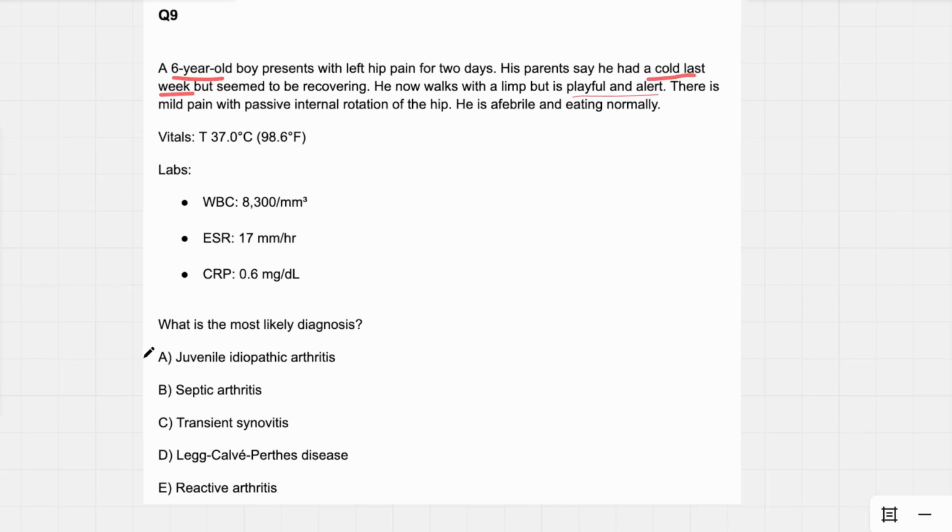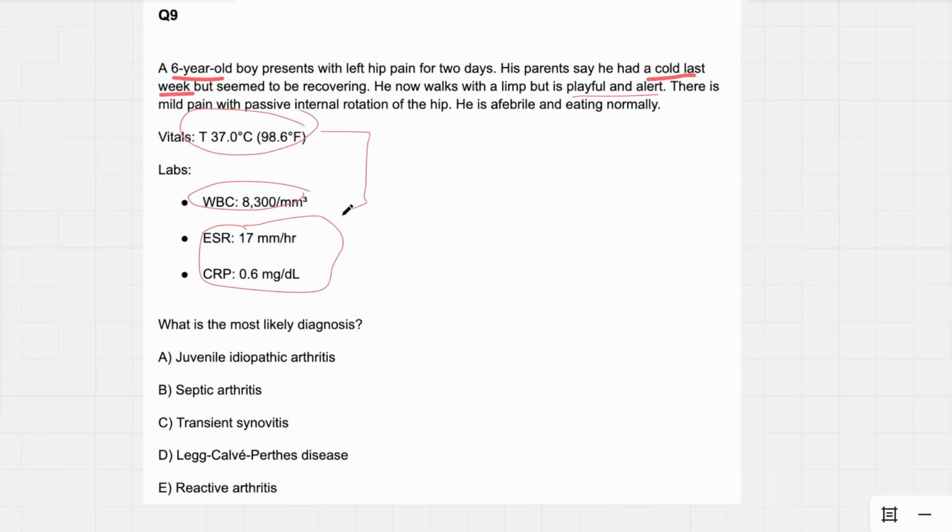Let's say we have absolutely no idea what it is. Let's try and use some logic here. Perhaps we'll start with the most obvious one: septic arthritis. Do you think someone who has septic arthritis, an infected joint, is going to have a normal temperature, a normal white cell count, and normal ESR and CRP? Please make sure you're at least familiar with these types of labs. ESR and CRP are your inflammatory markers. If these are high, there's inflammation. That could be infection. It could be autoimmune. It's not very specific, so we use the whole picture here.